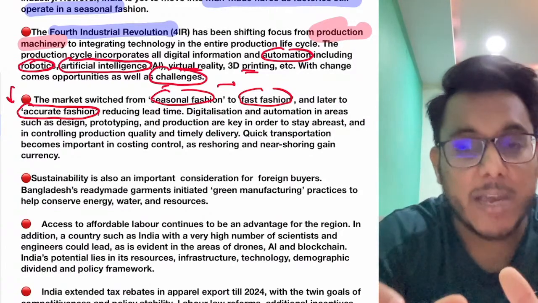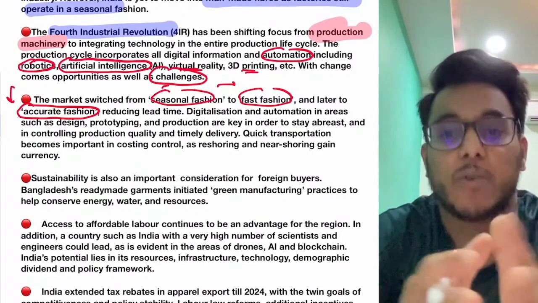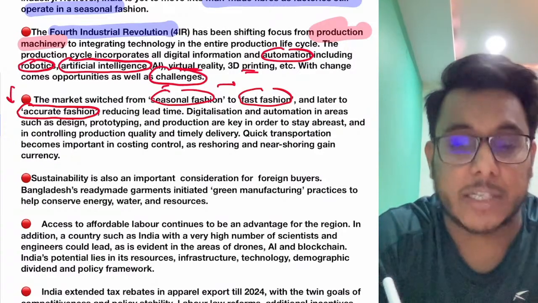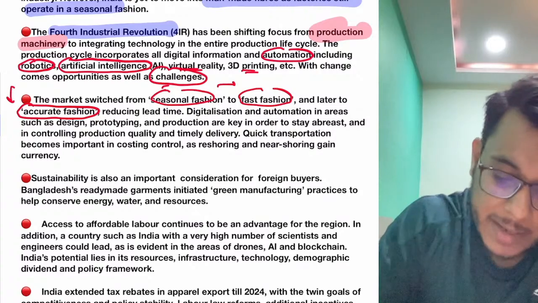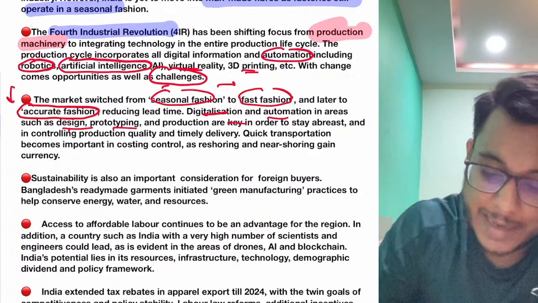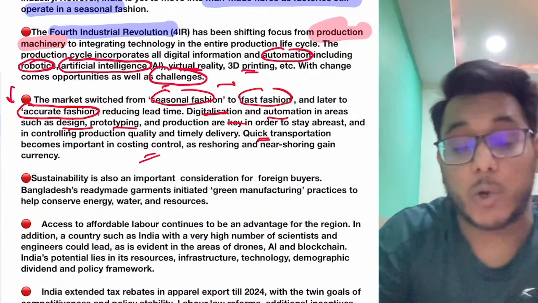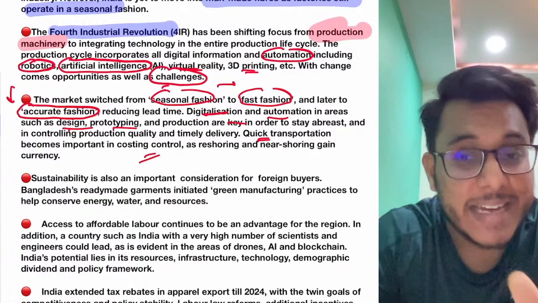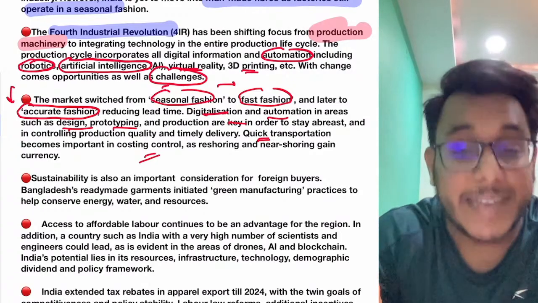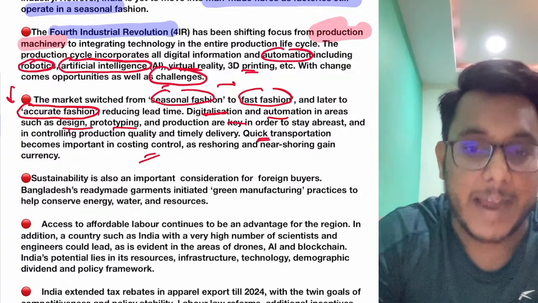So making apparel, and making sure that it reaches the market, needs to be done in less time, and in this the technology will bring a large number of challenges for manual labor. Digitalization and automation in design and prototyping have increased. Quick transportation is needed. Cost controls are needed. Now India needs to work on all these things: how artificial intelligence and the technological upgradation coming in textile can be used to our own advantage.